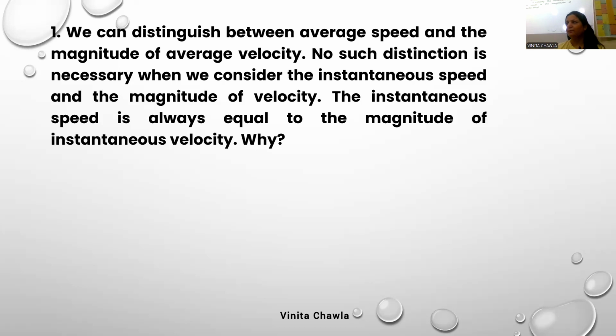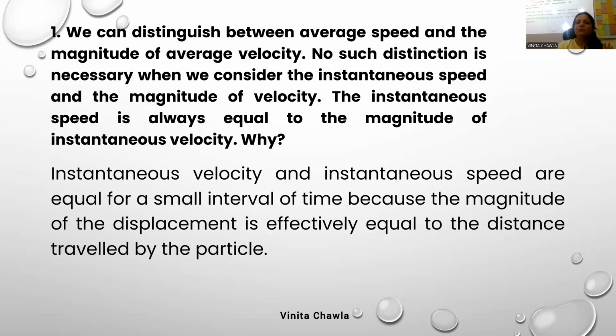Why? Because we find velocity for a very small displacement for a very small interval of time. So distance or displacement remains the same, and therefore they are also equal. So instantaneous velocity and instantaneous speed are equal for a small interval of time because the magnitude of the displacement is effectively equal to the distance traveled by the particle.